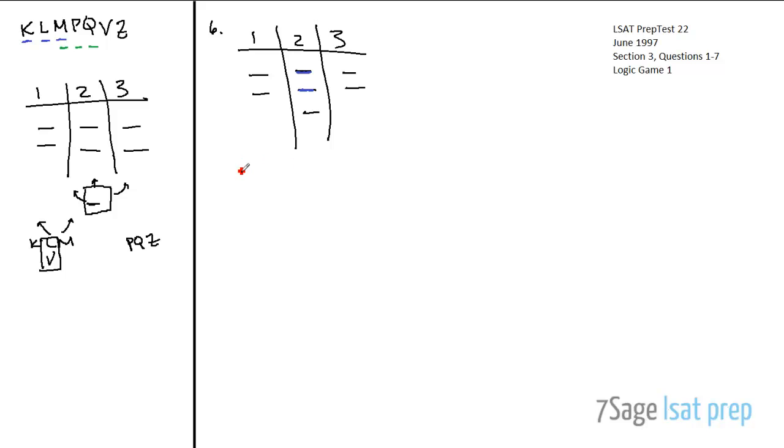Okay, so once again we have our K, we have our M, we have our L and V together, and we have P, Q, and Z left over. Who are the ones getting awards? K, M, and L are the ones getting awards, right? Okay, so what do we have? We know that everybody who receives an honor is going to be at 1 or 2. So that means that the third person who's getting honors has to be at table 1, which means again, one of these guys is going to have to come over and sit with the award winners.